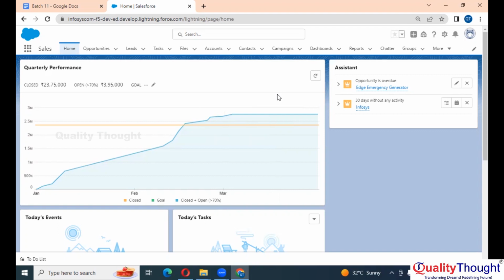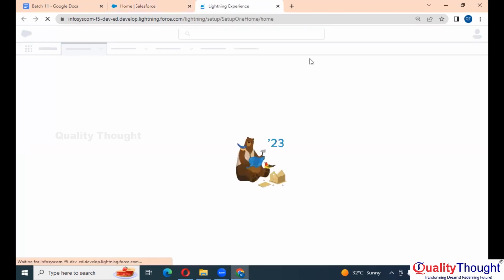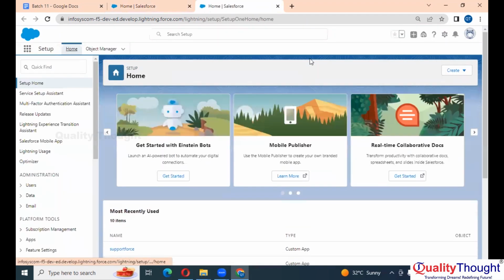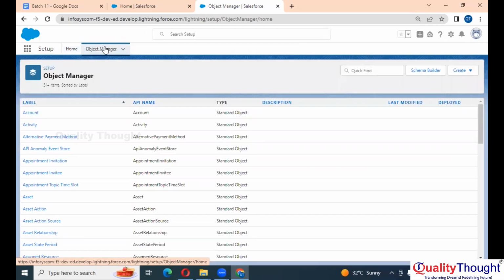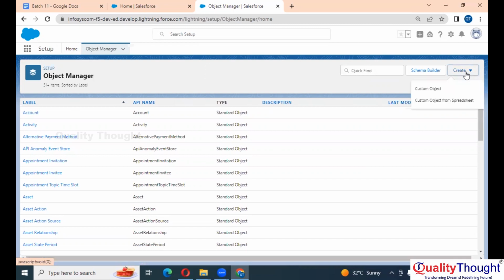Okay, right? Yesterday we created a few custom objects. If I go to the object, in the Lightning version, I'm in setup, right? To create an object in the Lightning version, you have to go to Object Manager first. Yesterday we saw that in the Classic version. Now we'll see it in the Lightning version. Here you go to Object Manager, Create. You have the Create button, Custom Object.